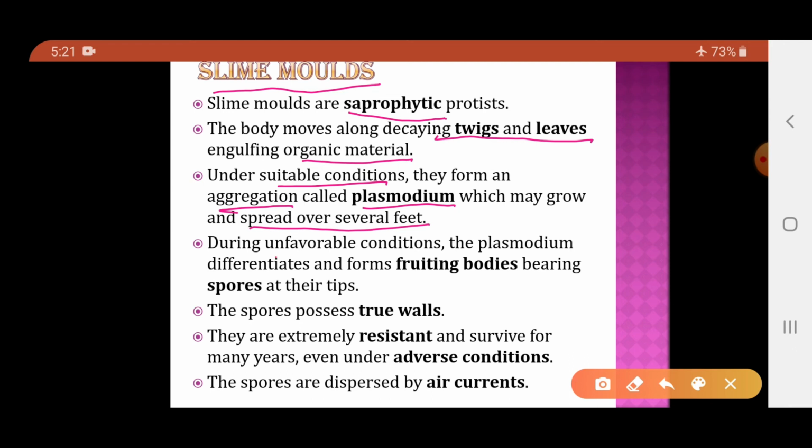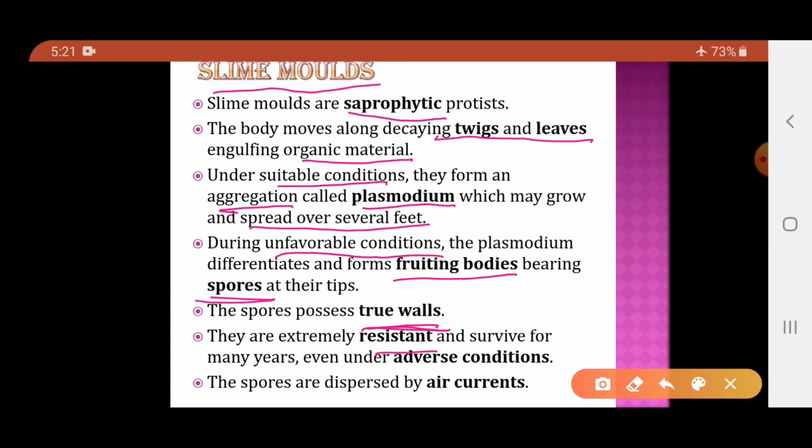Now once the unfavorable condition arrives, what will this plasmodium form? It will form the fruiting bodies. Fruiting bodies are the structures which, when they get the favorable condition, will develop a new organism. So the plasmodium in the unfavorable condition forms the fruiting bodies, and these fruiting bodies will have the spores at their tip. Now these spores possess true walls.